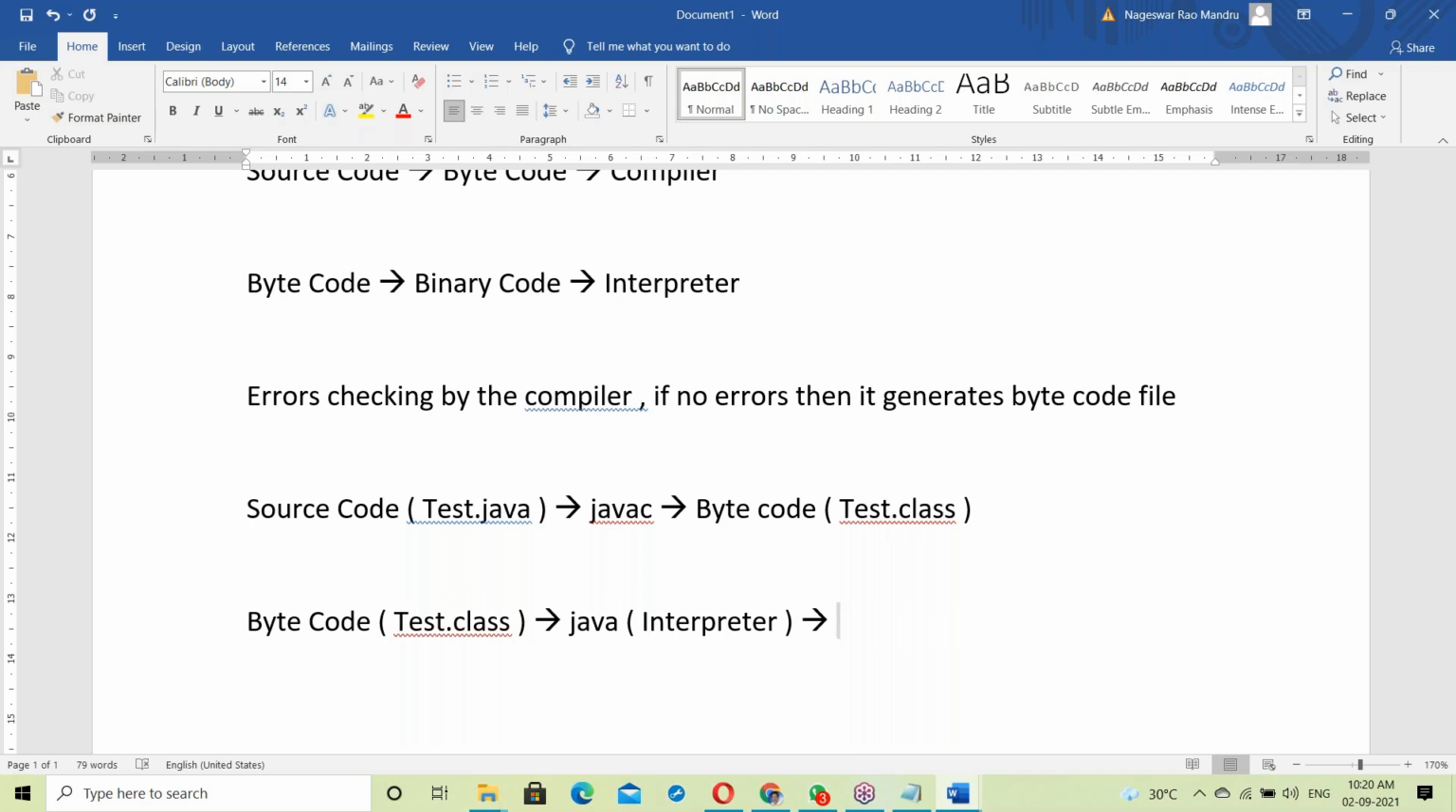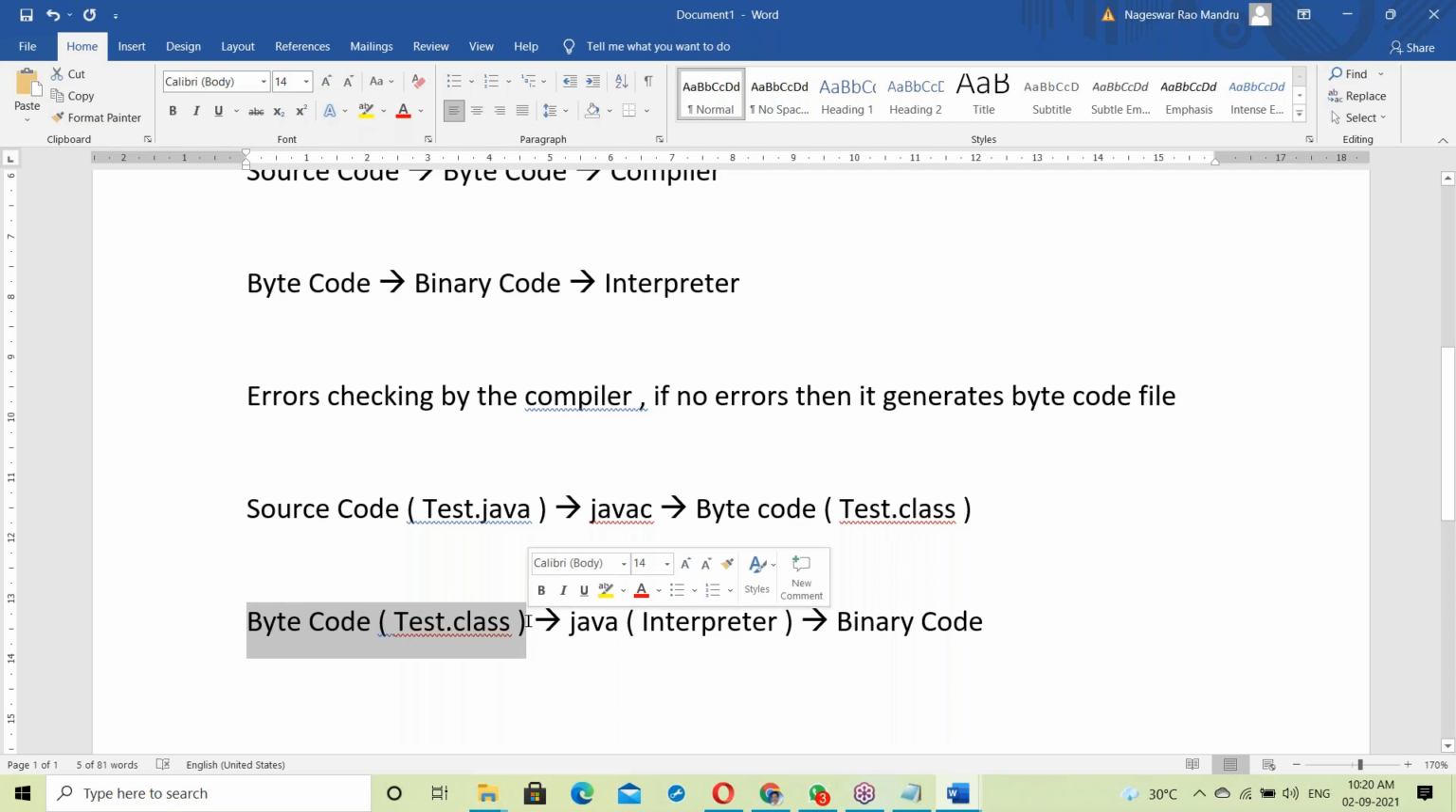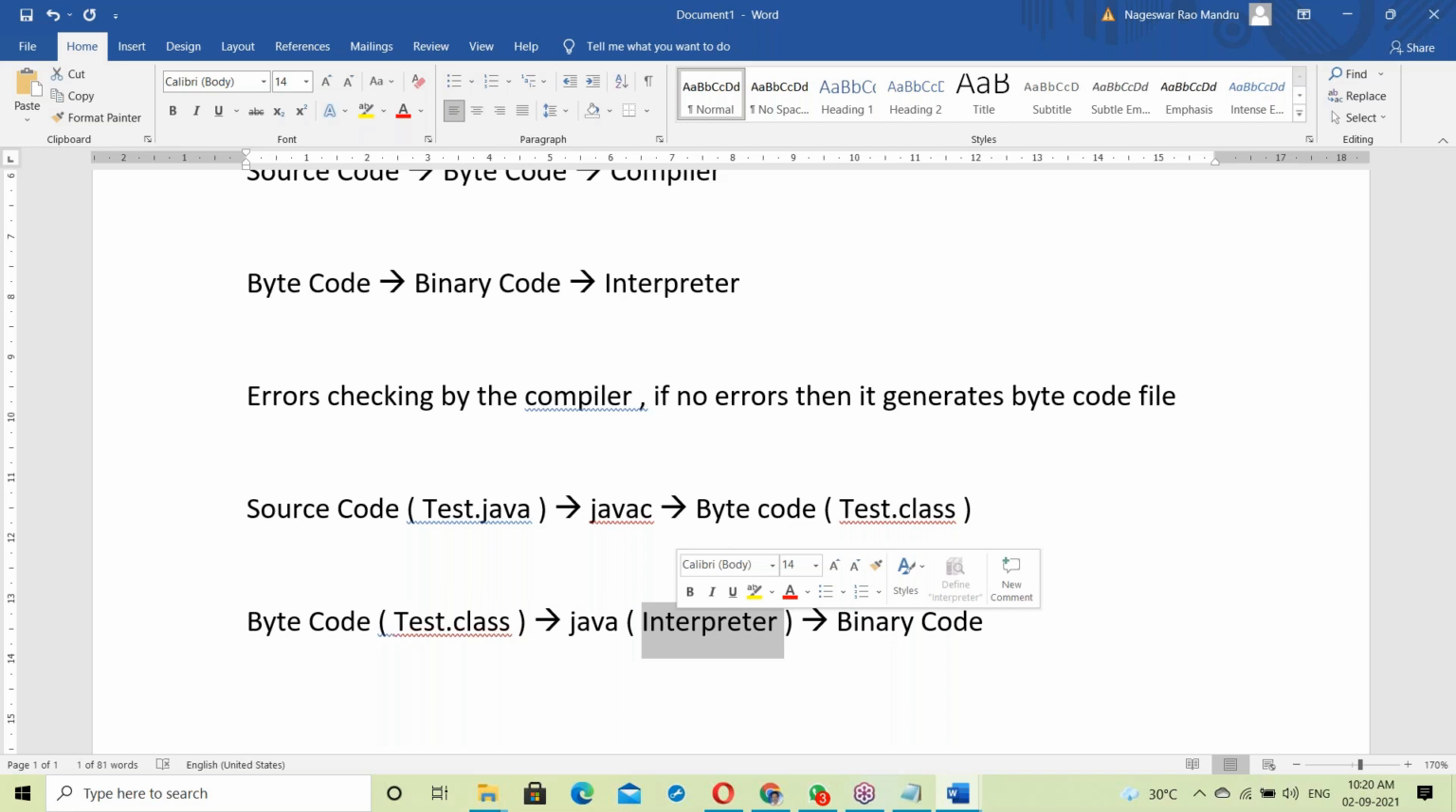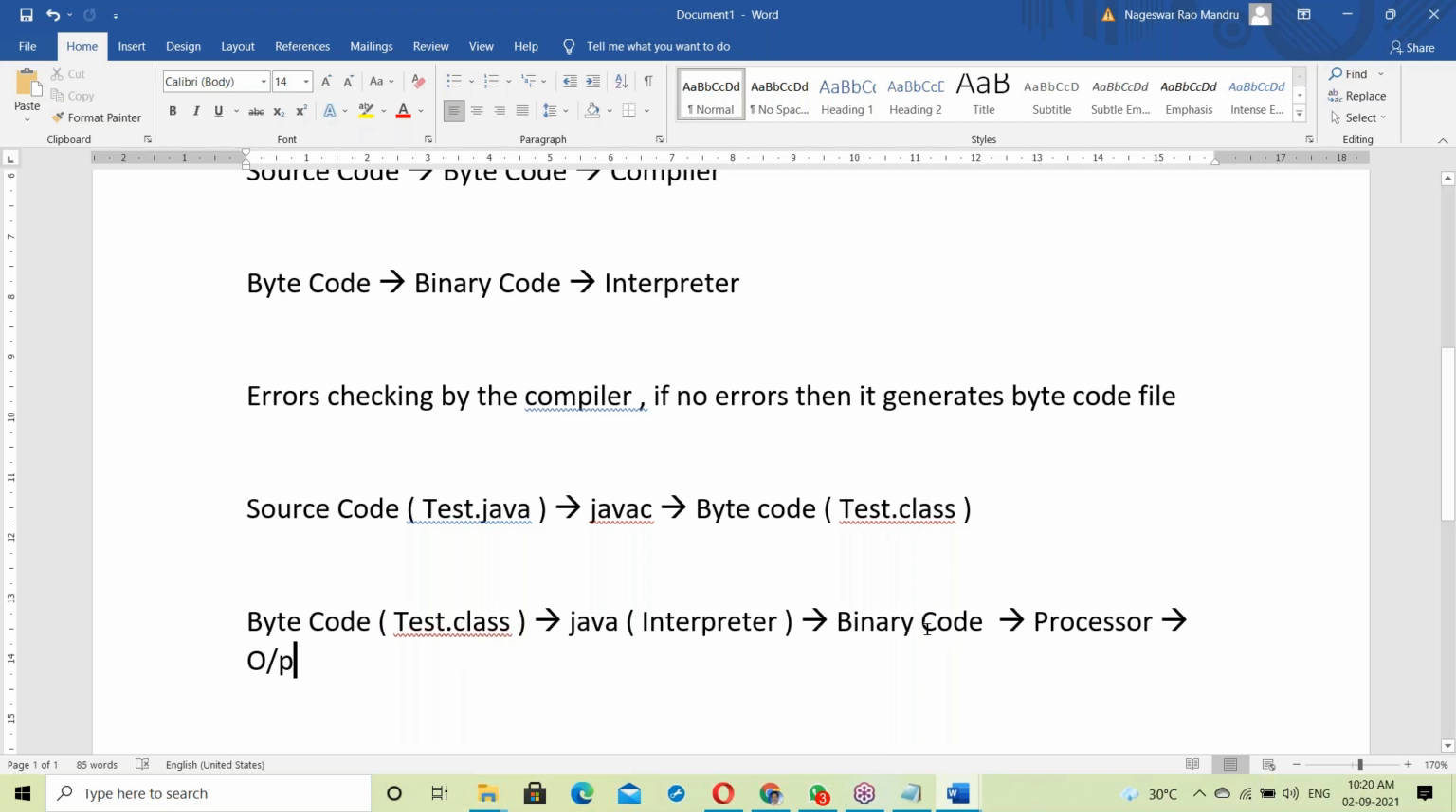Yesterday we discussed that interpreter working is line by line, right? So the interpreter takes the Java bytecode file and converts it into binary code line by line and gives it to the processor. The first line converts into binary code, then is given to the processor, and the processor generates output. Then the next line converts into binary code and is given to the processor. So, line by line.